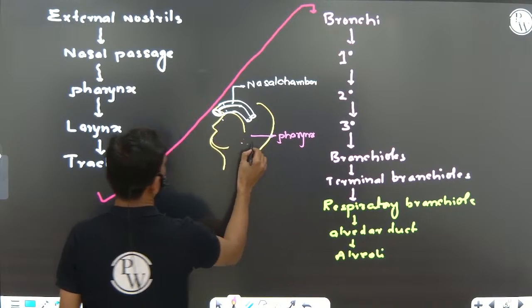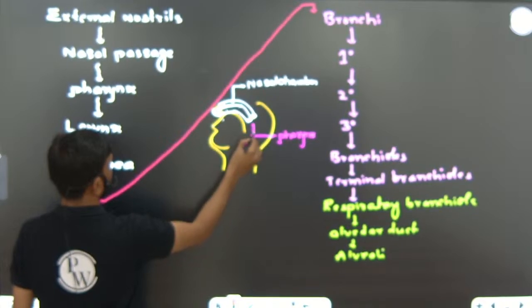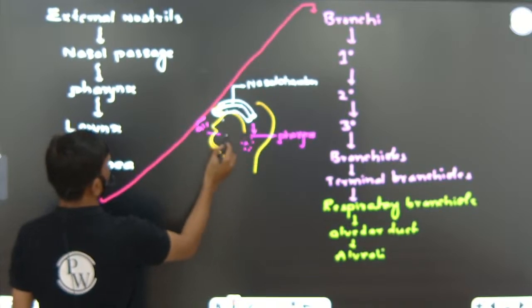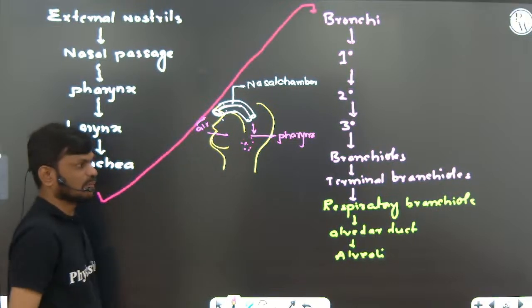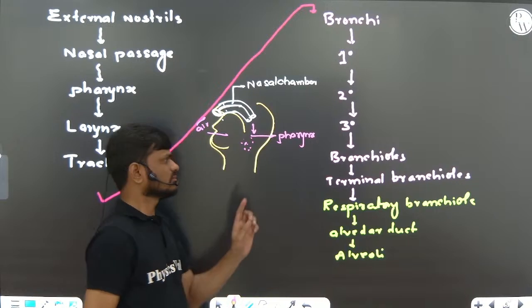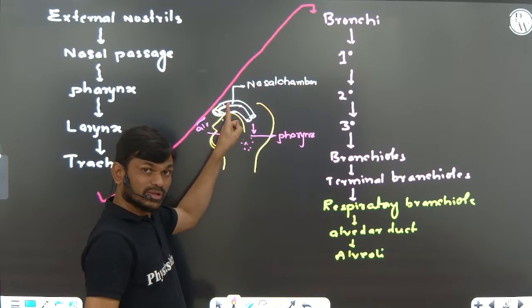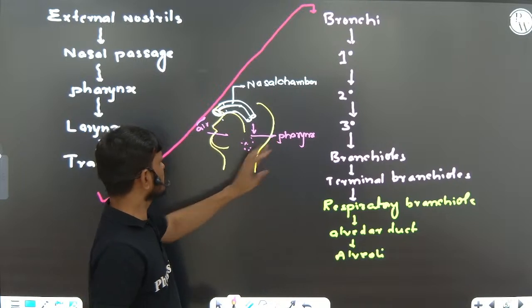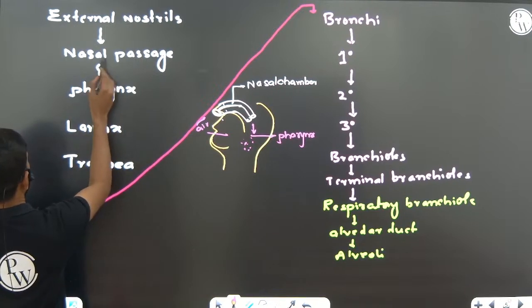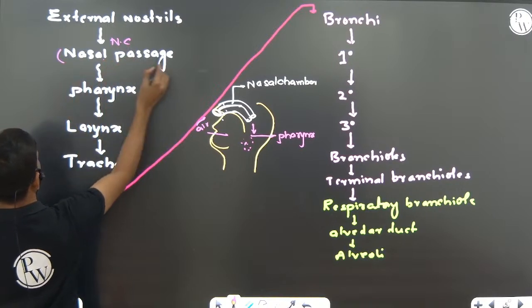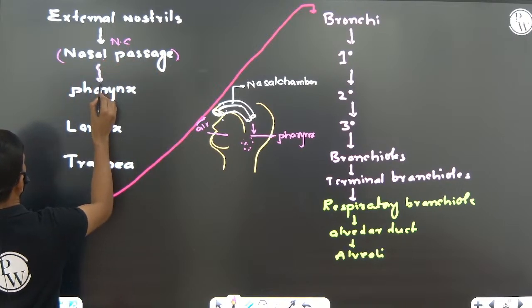This is a common passage for food and air. Pharynx is a common passage for food and air. So the nasal chamber, through the nasal passage, opens into the pharynx.